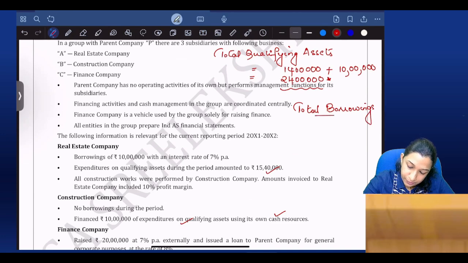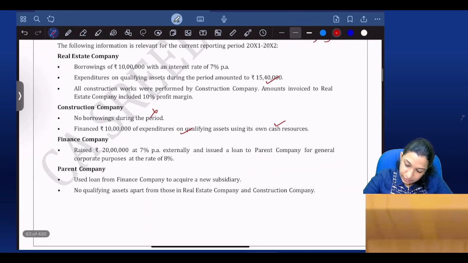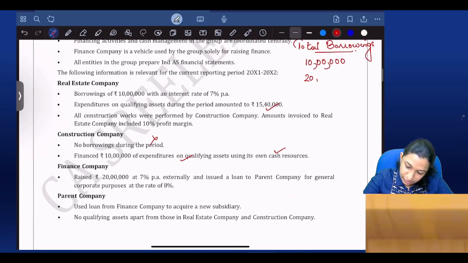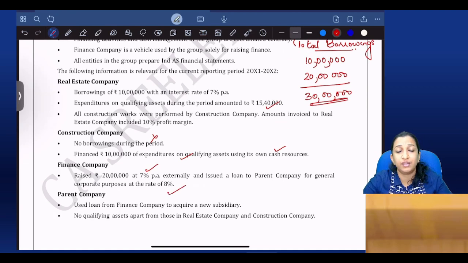Borrowings of the group. There is a borrowing in the real estate company, 10 lakhs. Here there is no borrowing. Here there is a 20 lakhs borrowing. So total borrowings are 30 lakhs. They have taken borrowing at 7% and given at 8%. I will not consider 8%; their incomes and all will be eliminated.